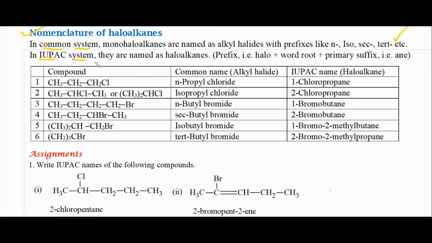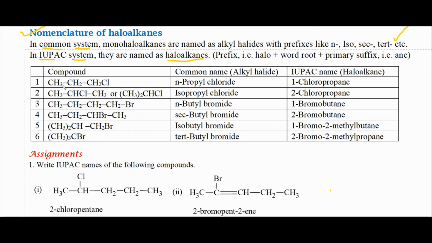In the IUPAC system, they are named as haloalkanes. In haloalkanes, the prefix we use is halo. The word root is alk. Word root gives the number of carbon atoms in the parent chain. Ane is the primary suffix. When carbon to carbon bonds are single bonds, we use the primary suffix ane. Let us explain some examples.